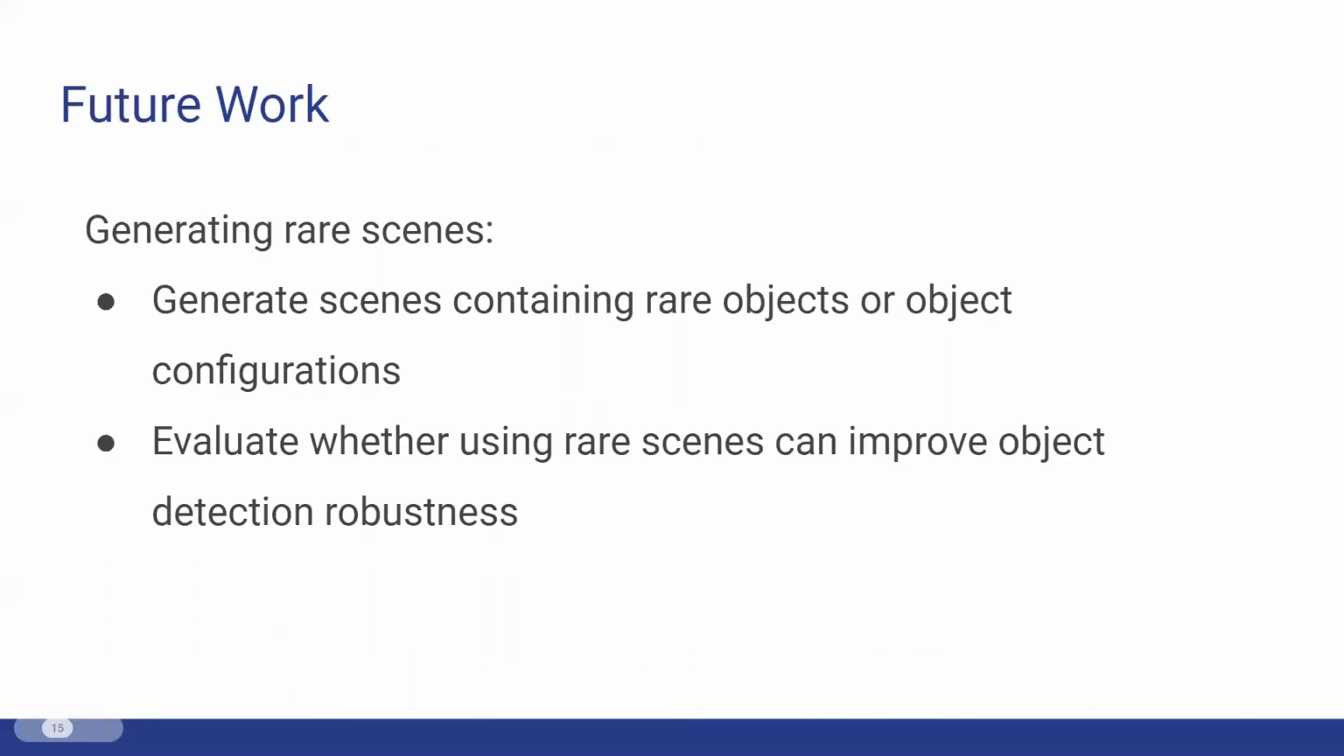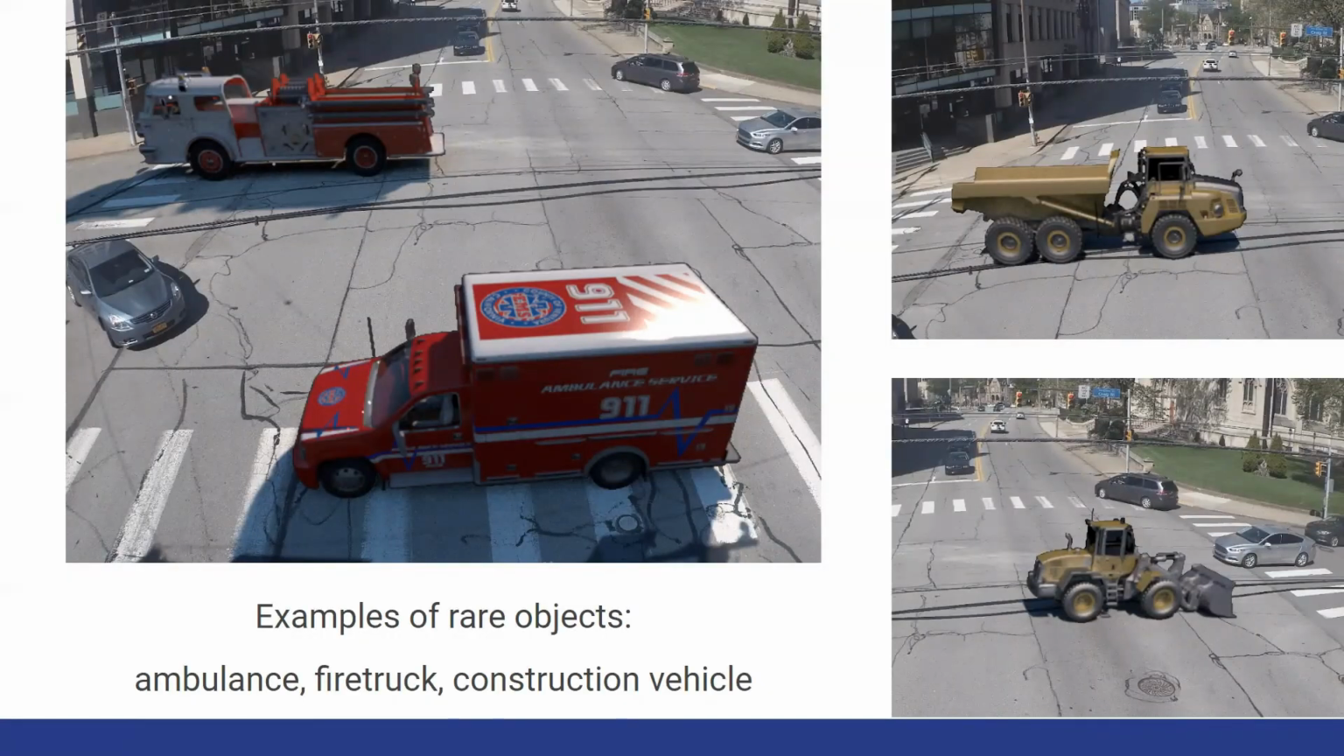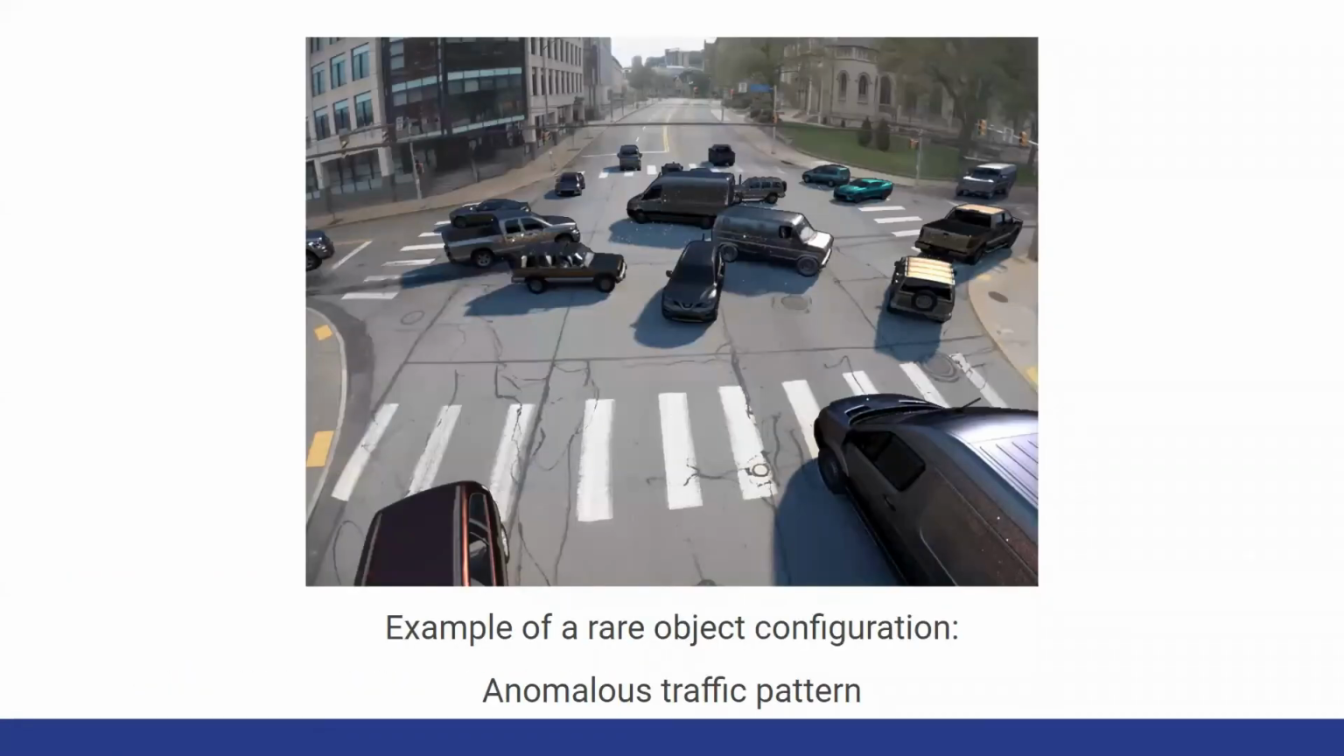So for our future work, in addition to refining our mixed reality synthetic road scene generation method, we plan to generate rare scenes. These include generating scenes containing rare objects or object configurations. Then we can evaluate whether using rare scenes can improve the training and robustness of object detection models. Some useful rare objects we could render include uncommon vehicles. And here is an example of a rare object configuration where we have an anomalous traffic pattern.